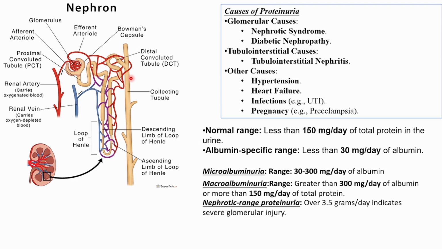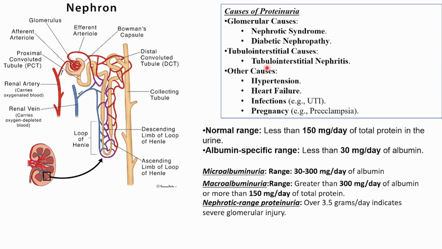What are the causes? There are certain medications which can cause tubulointerstitial diseases, like penicillin, cephalosporins, then NSAIDs, then any infection, bacterial, viral or fungal, or any autoimmune diseases like SLE or Sjogren's syndrome. Then any toxins can also cause that.